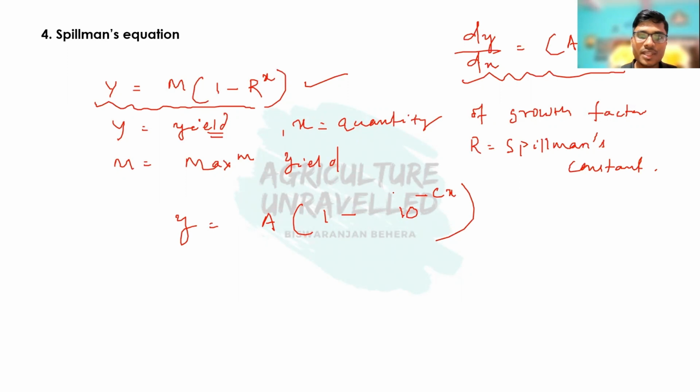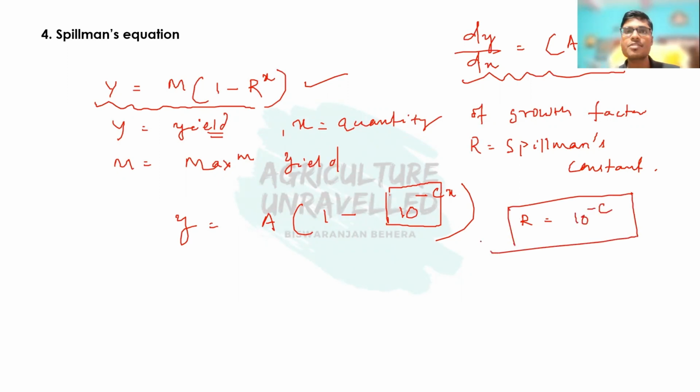From this we can see the value of r is 10 to the power minus c. So this is a very important question: what is the value of Spillman's constant? The value of Spillman's constant according to the law of diminishing return is 10 to the power minus c. Remember this value, the relationship between Spillman's constant and Mr. Lee's constant.